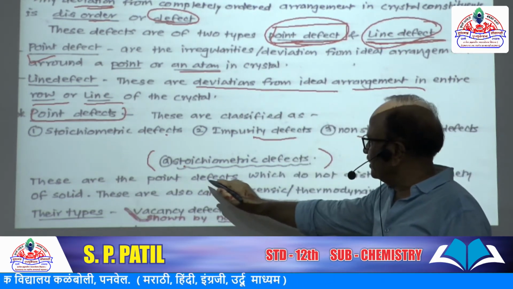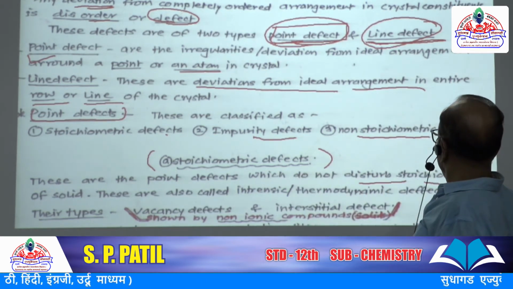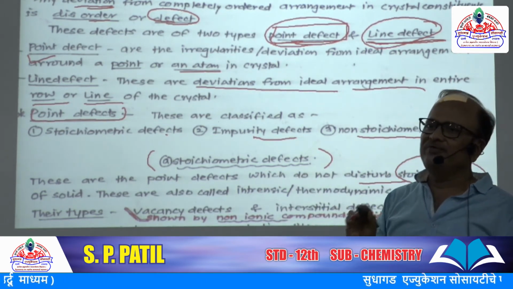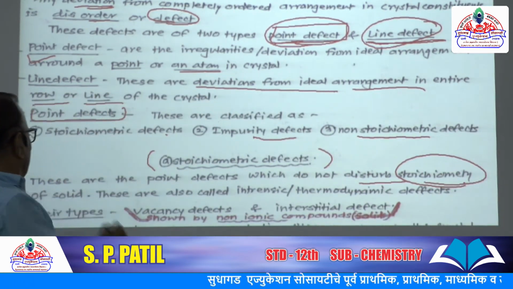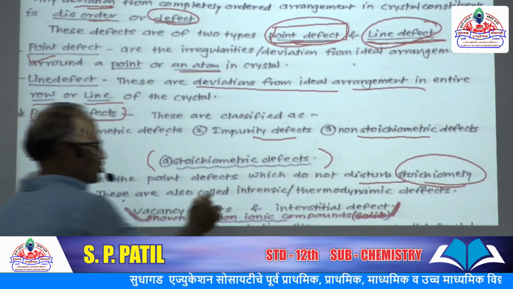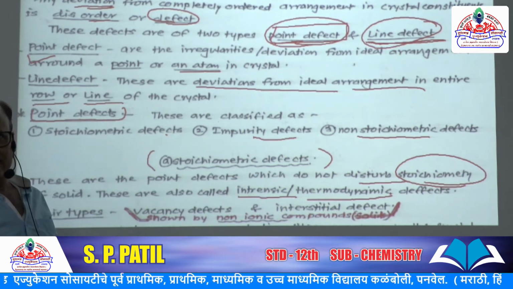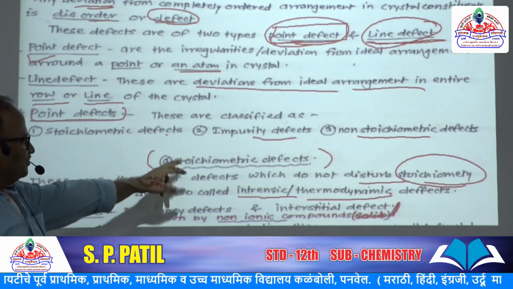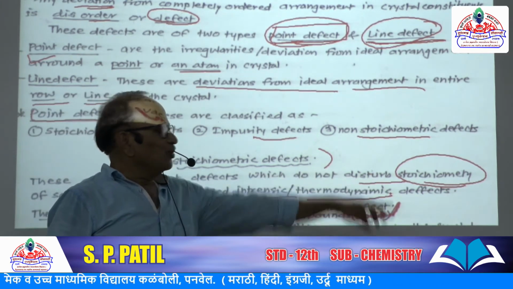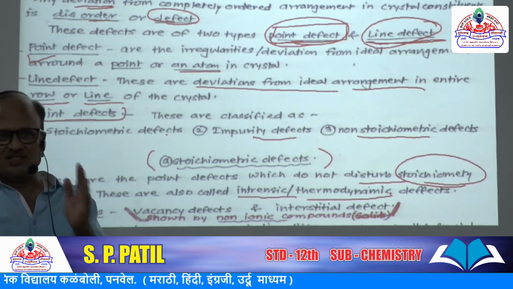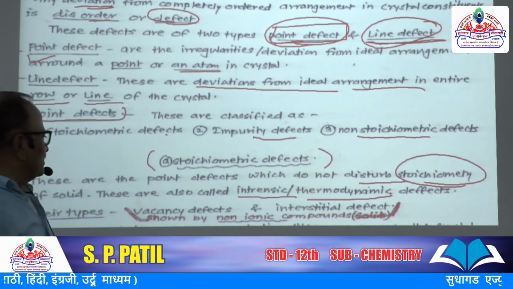These are the point defects which do not disturb the stoichiometry, the ratio between atoms or constituents of the solid. These are also called intrinsic or thermodynamic defects.